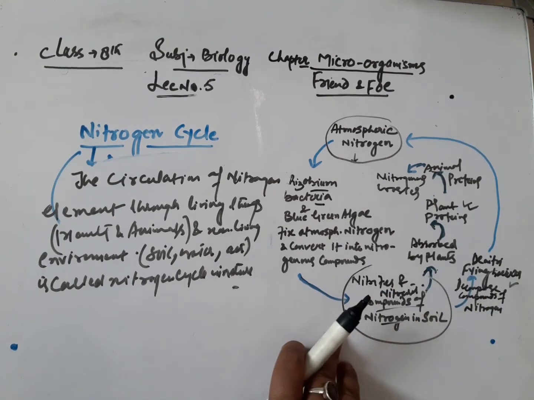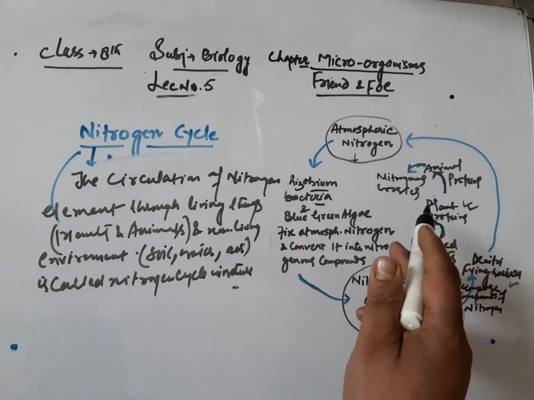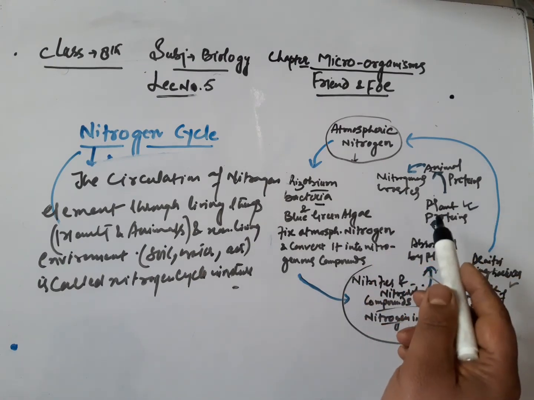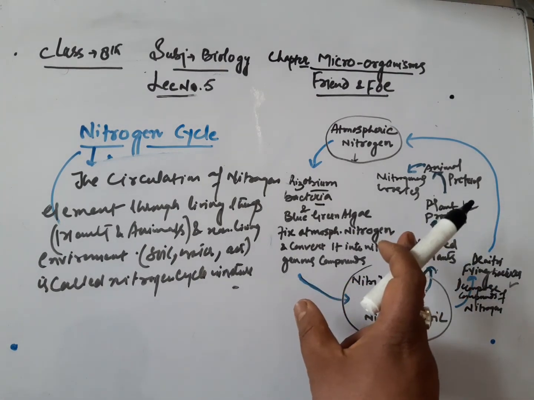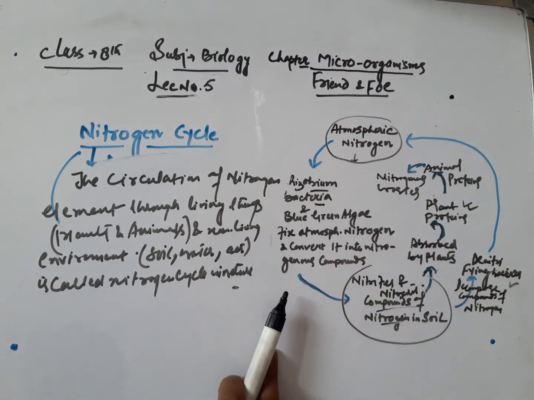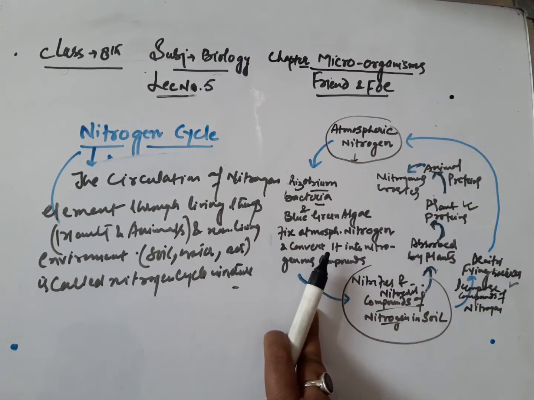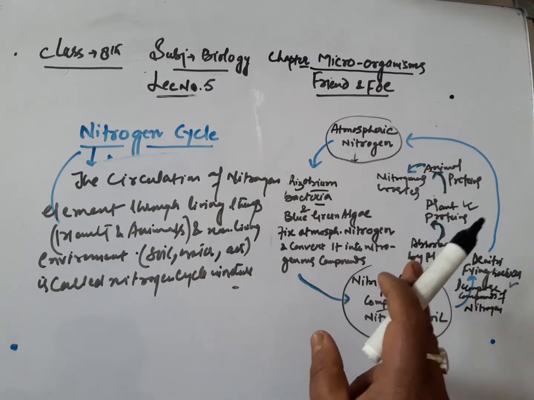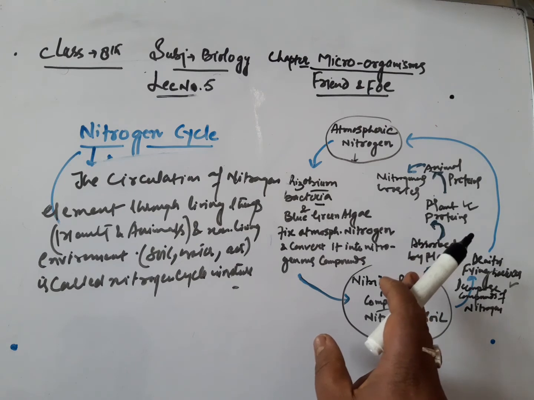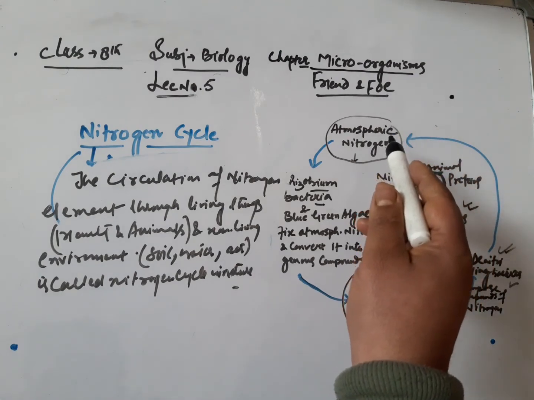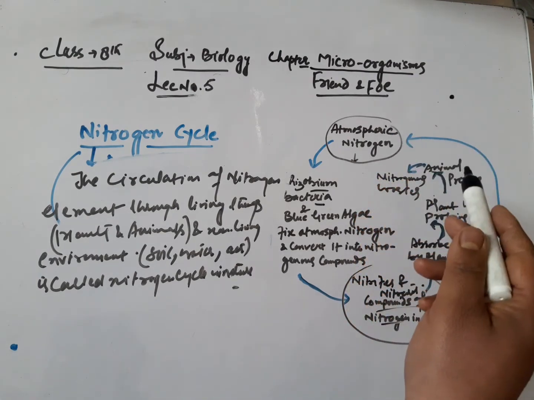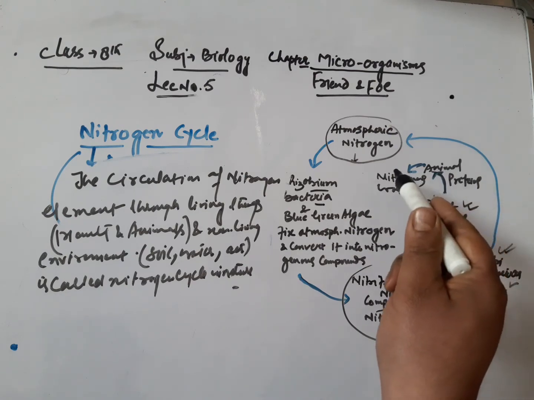Or we can say the wastes of the animals. As we know, animal excretion, for example urine, is also converted into simple compounds of nitrogen, and all the simple compounds of nitrogen formed in this way go into the soil. The next step is that some of the compounds of nitrogen formed from the decay of dead plants and animals are decomposed by denitrifying bacteria present in the soil to form nitrogen gas. And the nitrogen gas goes back into the atmosphere from where it initially came. This process is the reverse of fixation of nitrogen.